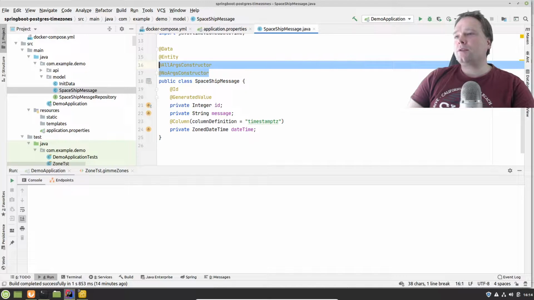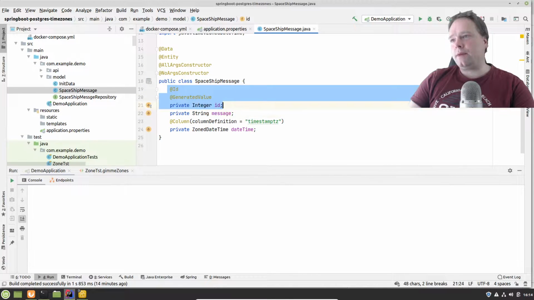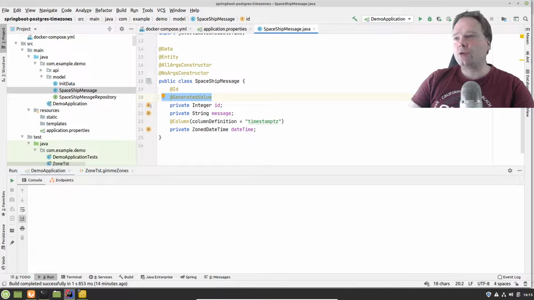I've added a no args constructor and an all args constructor, and then I've said that we have an ID which is an integer, and it would be generated by Postgres. Then we have a message. This is a string message, and then we have our date. We have a zoned datetime right here, and this is when we want the message to be sent to our spaceship. So this is where the focus is tonight.